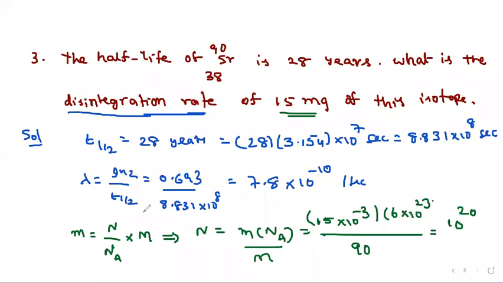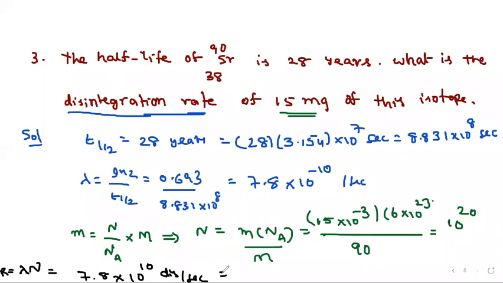But the final answer is the disintegration rate you have to calculate. Disintegration rate means lambda into N. That is nothing but activity, of course. Lambda into N. So lambda value we have, N value we have. You can just multiply both of them, and finally you will get the answer 7.8 into 10 power minus 10 into 10 power 20, which means 10 power 10. So the answer is 7.8 into 10 power 10 disintegrations per second.